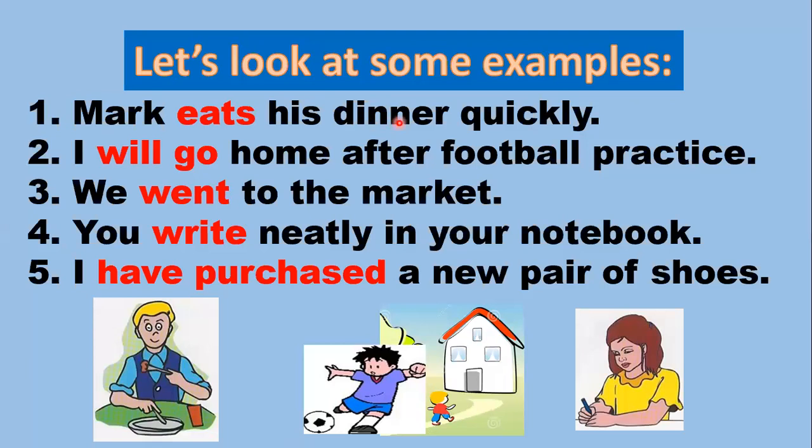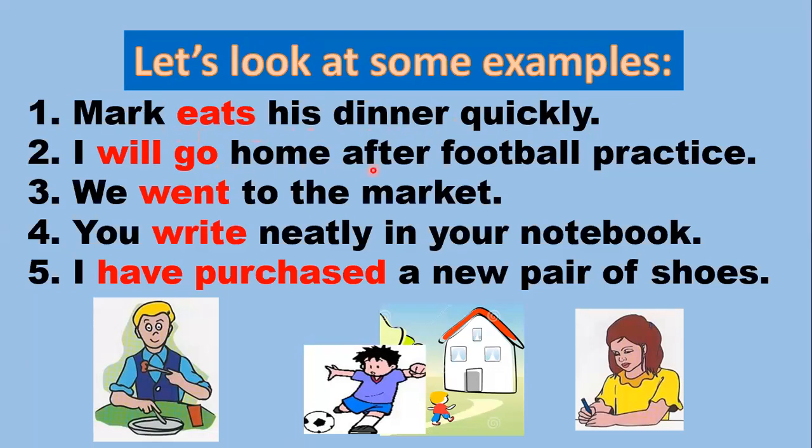Mark eats his dinner quickly. Now here, this red colored eats is the main verb in the sentence, because in this sentence we don't need a helping verb. We don't need an auxiliary verb. So Mark eats his dinner quickly. This sentence makes complete sense on its own.